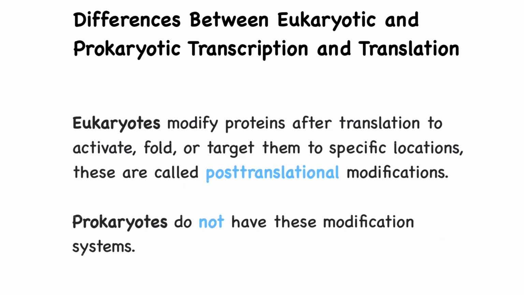Eukaryotic cells often modify proteins after translation through processes called post-translational modifications. This helps to activate, fold, or direct proteins to specific locations, whereas bacteria generally do not rely on these complex modification systems. Now that you've seen how genetic information is stored in DNA, transcribed into RNA, and translated into protein, you can start to appreciate just how coordinated and efficient microbial cells really are.